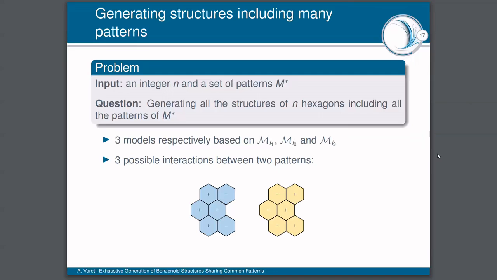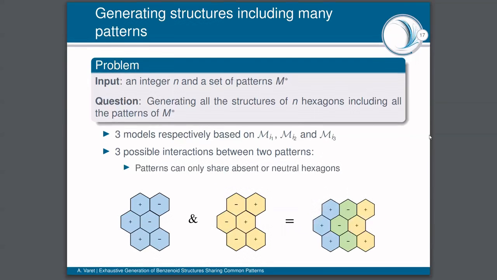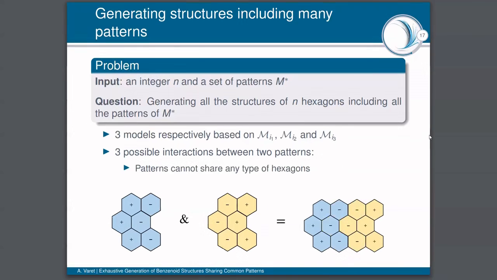So there are three possible interactions between two patterns. The first one is that two patterns can share any type of hexagon. The second one is that two patterns can only share absent or neutral hexagons. And the third one is that two patterns cannot share any type of hexagon.